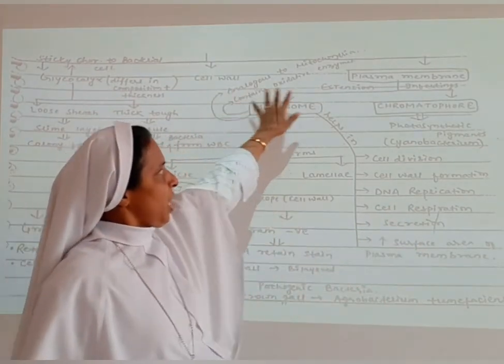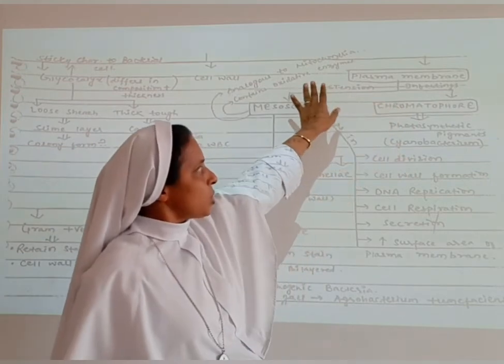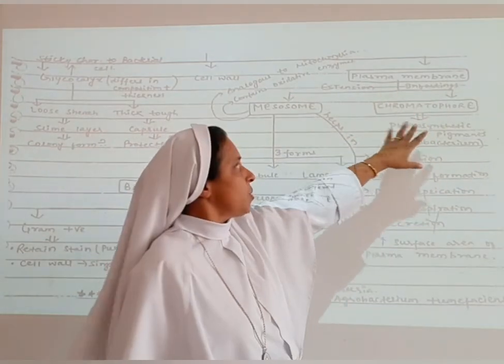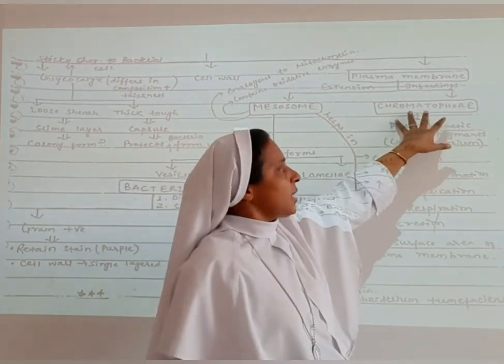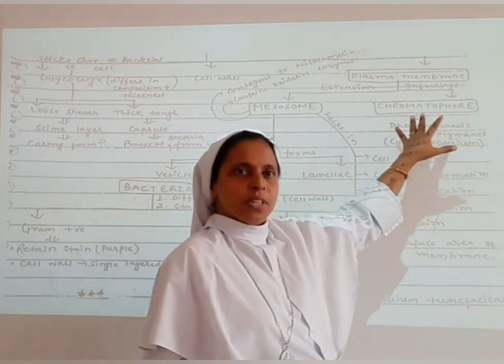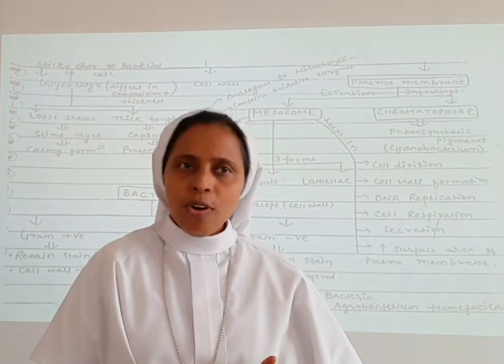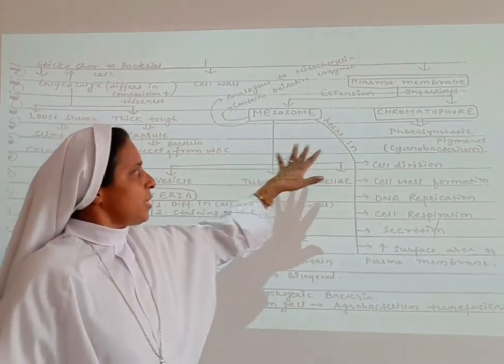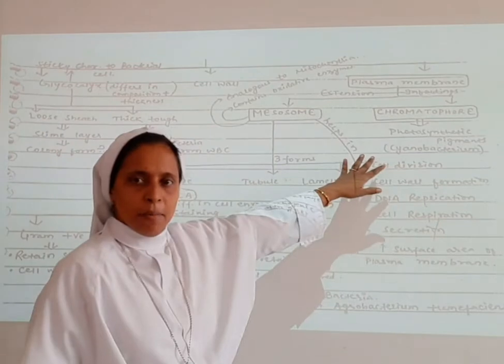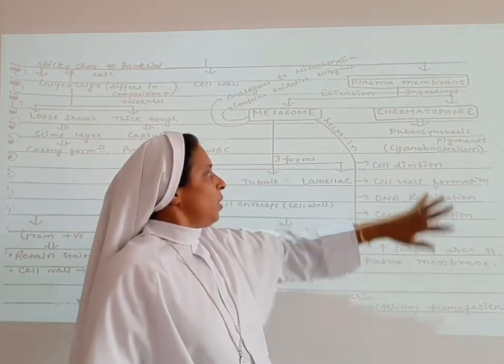Then we have the plasma membrane, which has infoldings of the cell. It contains pigments, termed chromatophores. What are chromatophores? They are the photosynthetic pigments. An example is cyanobacteria.